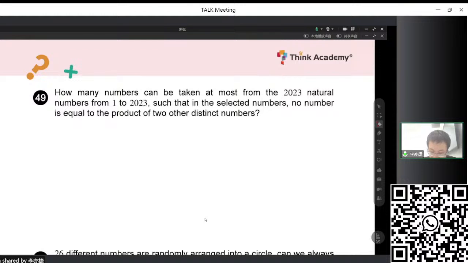How many numbers can be taken from all the numbers 1 to 2023, so that among all the chosen numbers, no number is equal to the product of 2 other distinct numbers? So we want to make sure that